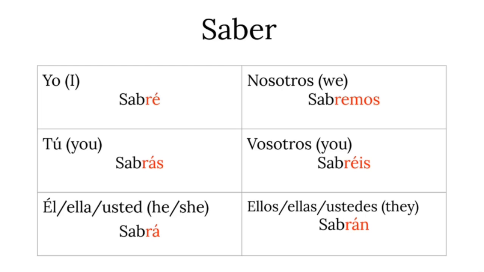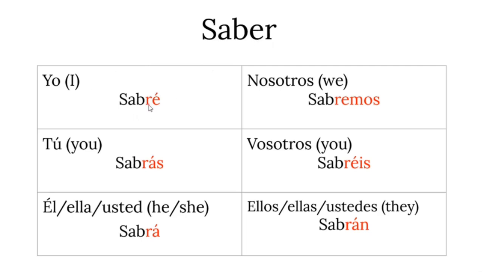It means to know, to have the knowledge of something. Saber, in this case, is a little bit easier. It behaves exactly like the verb haber. So you take away the E and you simply add the suffixes corresponding to the pronouns. So, saber, yo sabré. E disappears.